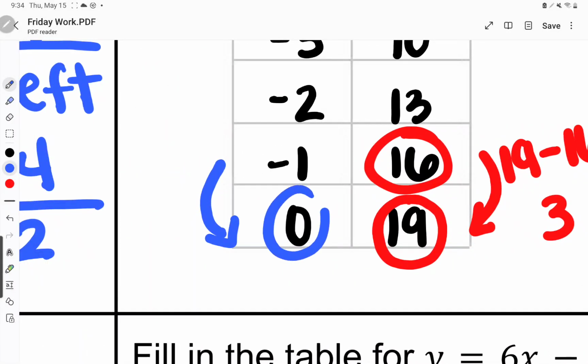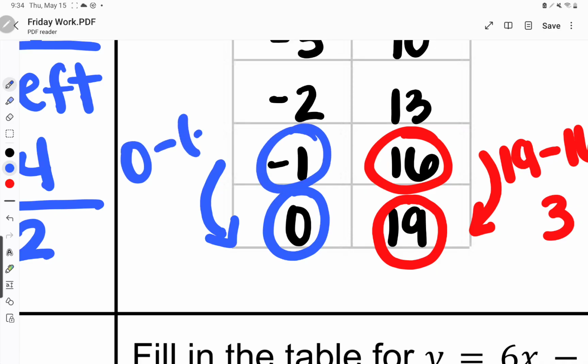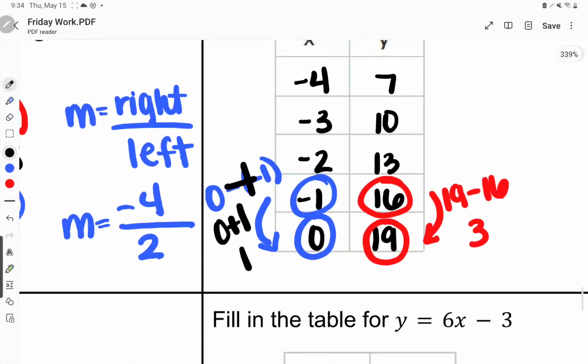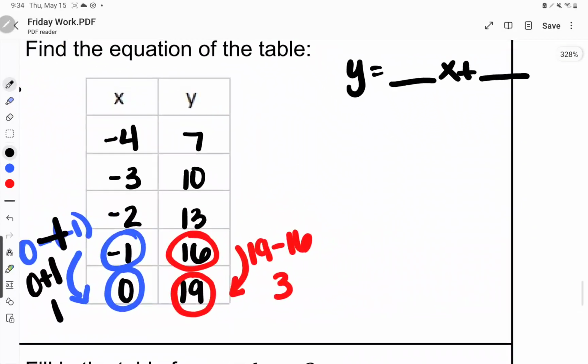On the left side, what am I going to subtract? I have 0 minus -1. Well, what happens when we have two negatives right next to each other? They change into a positive. So now I have 0 plus 1, which gives me 1. And then it's what side over what side? Right over left. So I would have 3 over 1, which equals 3.